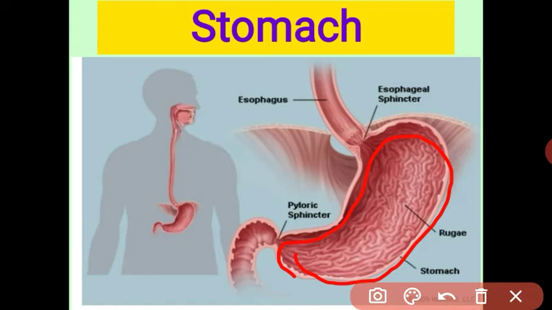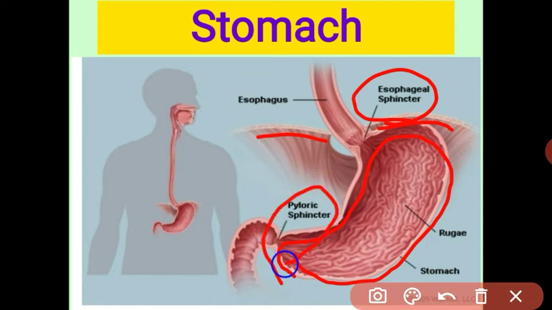Got it, student? What is the stomach? The stomach is an elastic sac-like structure. It is the main part of our digestive system. It is present below the diaphragm. There are two sphincter muscles, two openings of the stomach. The front end opening is called the cardiac sphincter, also called the esophageal sphincter, and the end opening is called the pyloric sphincter. Both sphincter muscles prevent the backflow of the food. Got it?